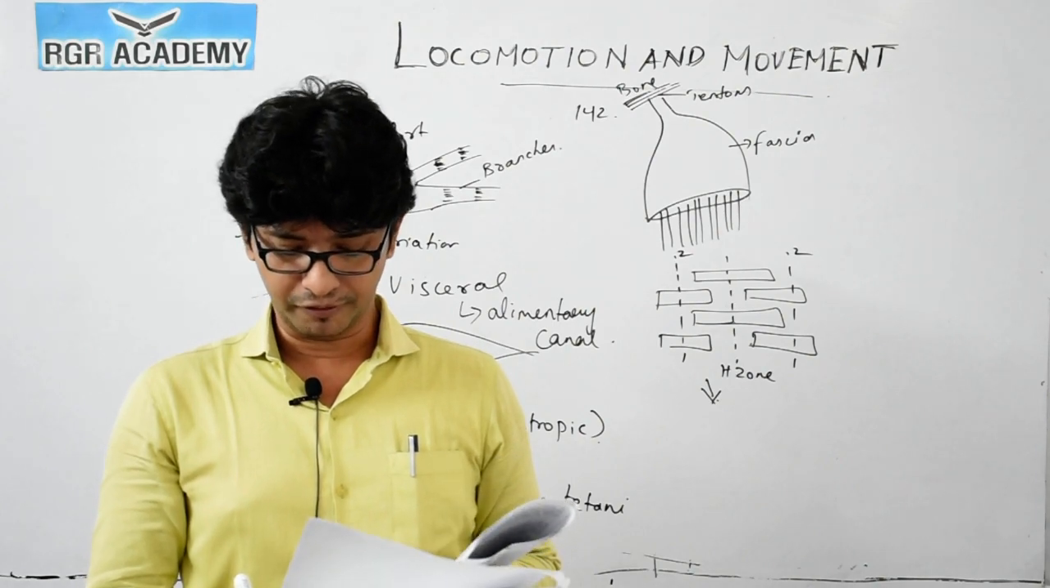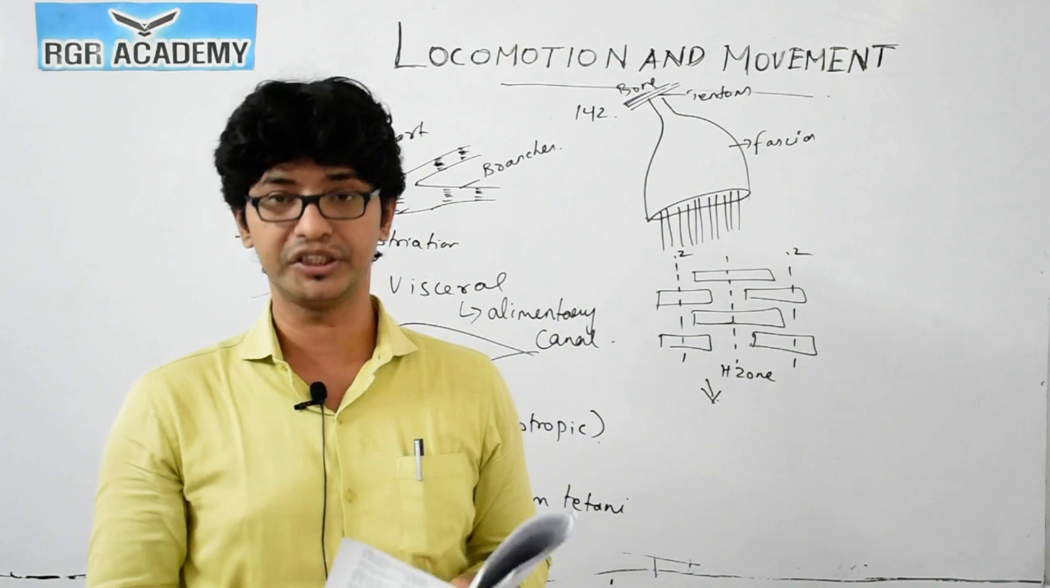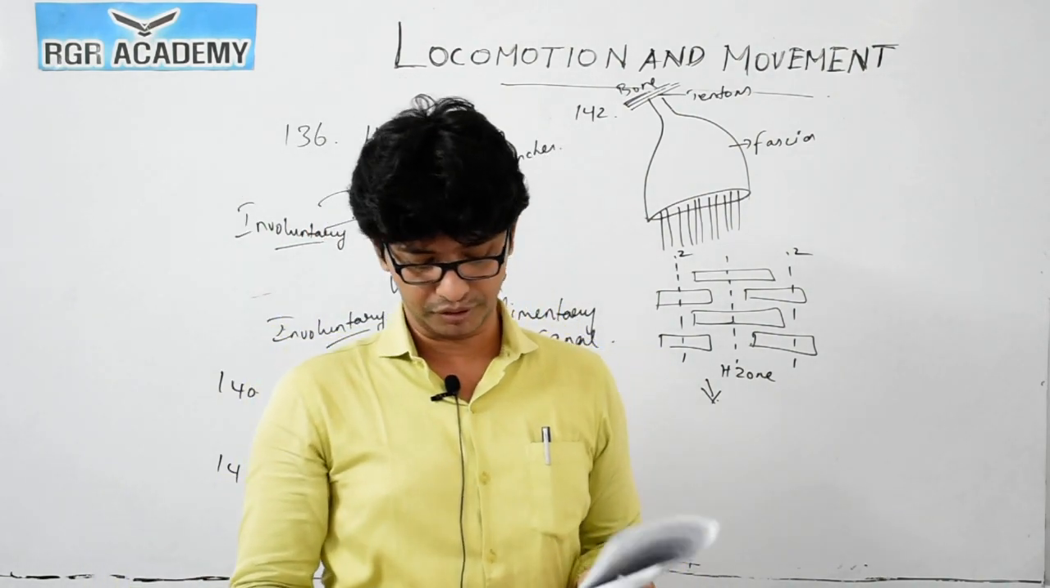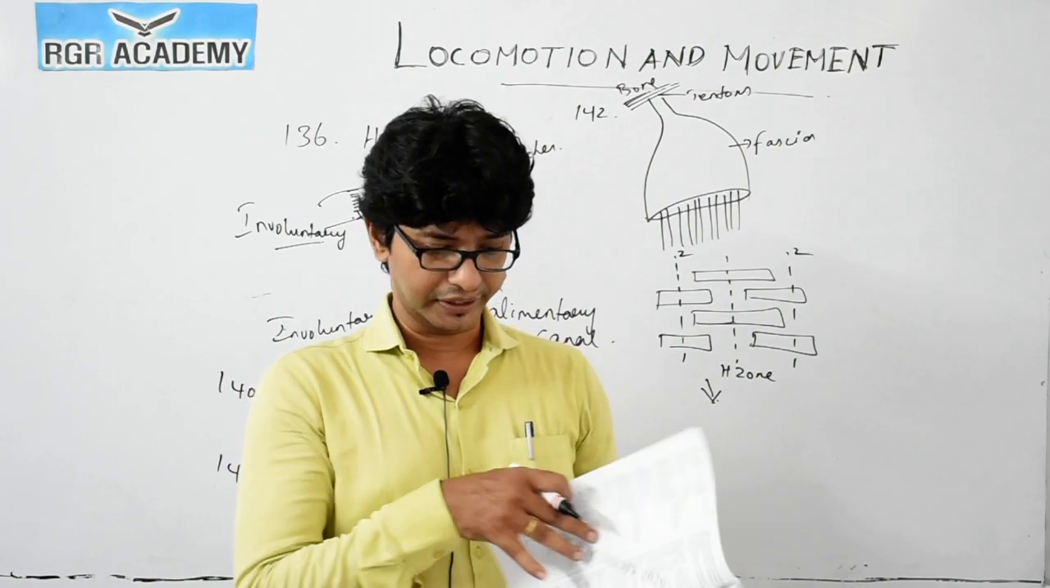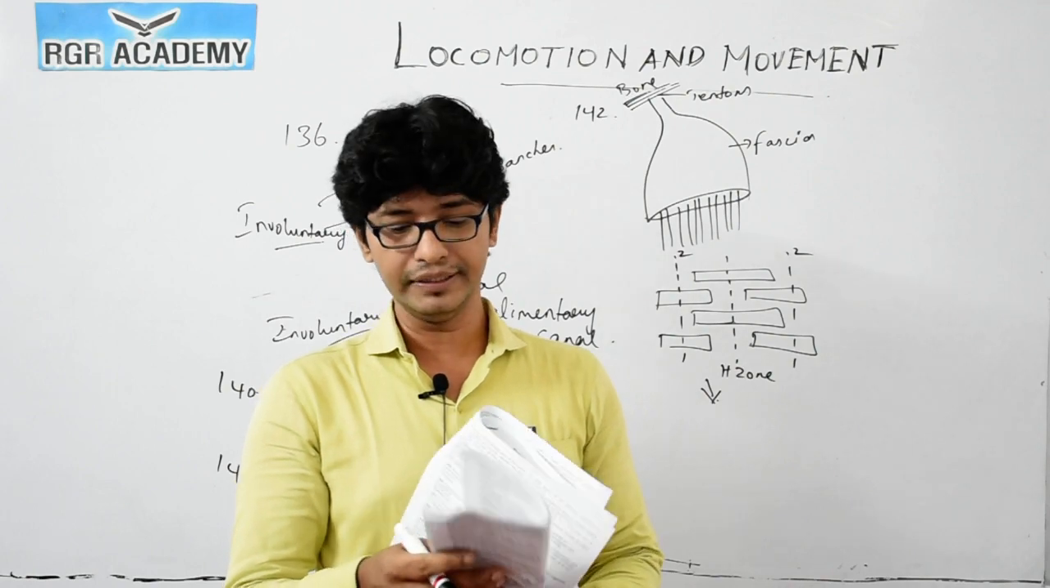Question number 145: which of the following sets of ions are necessary in the chemical events for muscle contraction? Calcium as well as magnesium ions play a very important role as far as contraction is concerned. Next question, we move on to question number 146.